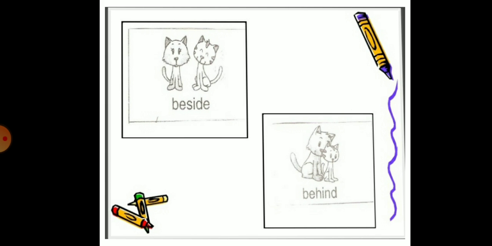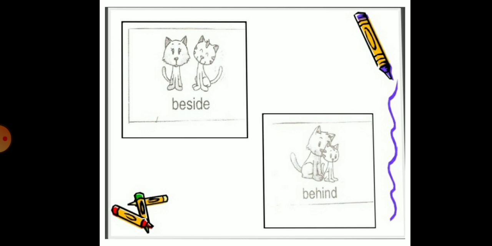Now, in the same way, beside. Here beside indicates by the side of. Look at the picture. Where is the kitten? We can say that the kitten is beside the cat. Also you can ask, where is the cat? You can say that the cat is beside the kitten.